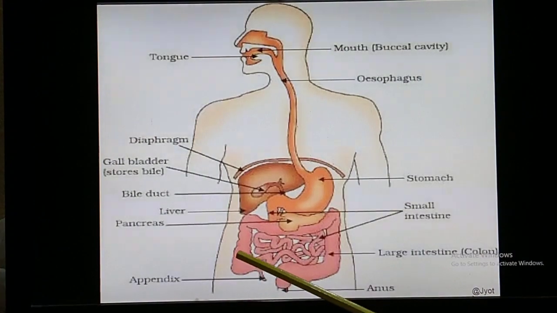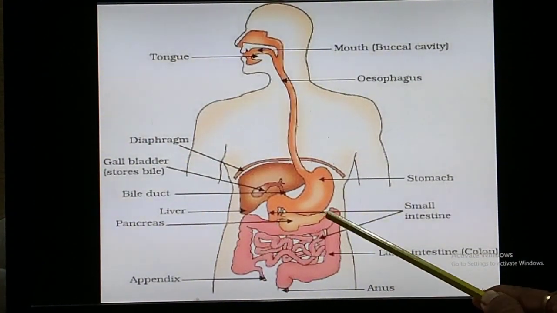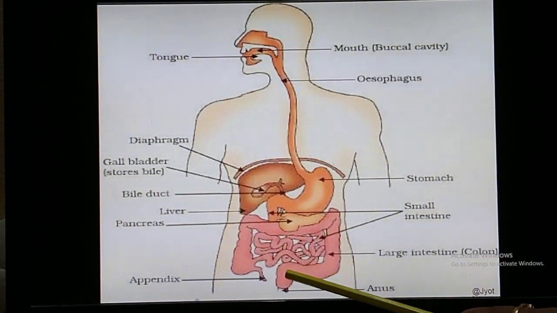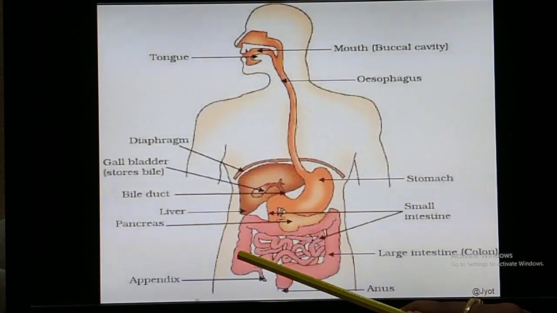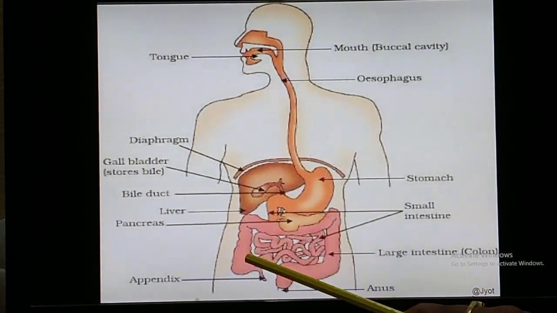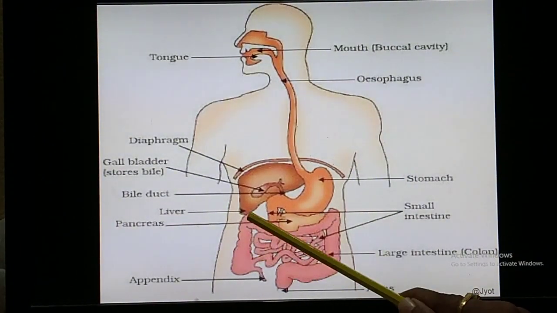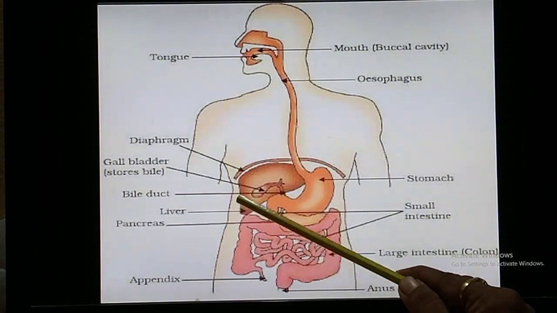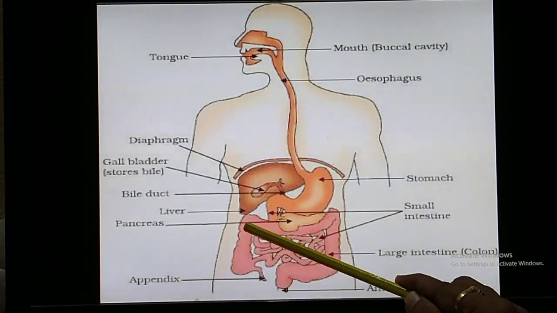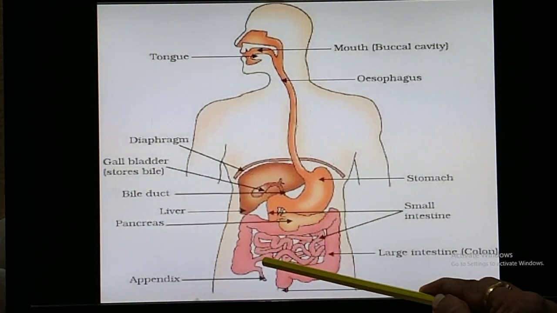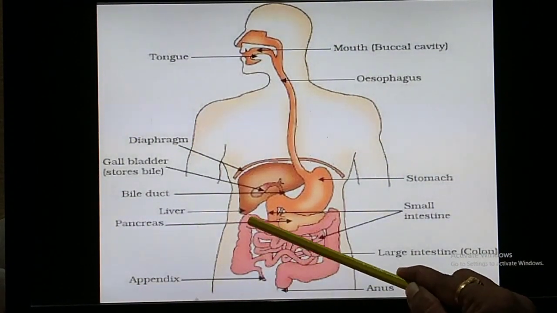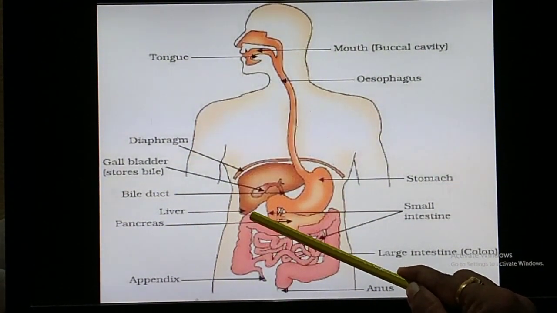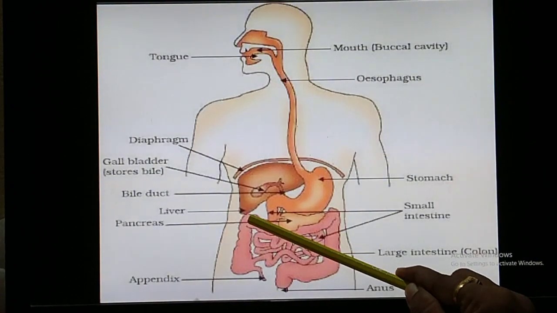So this part is colon. Now this colon has a longitudinal part, then there is a transverse part. Okay, so this longitudinal part is called ascending colon, because it is moving upward from below.